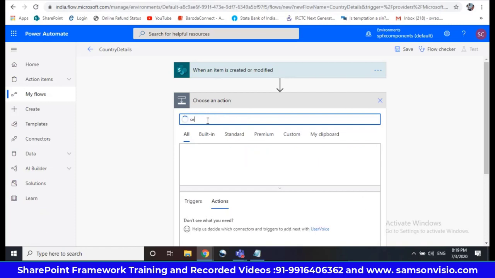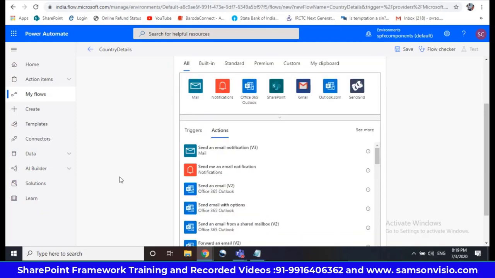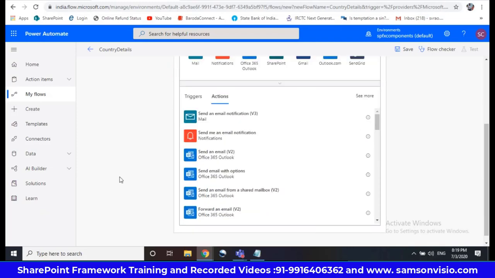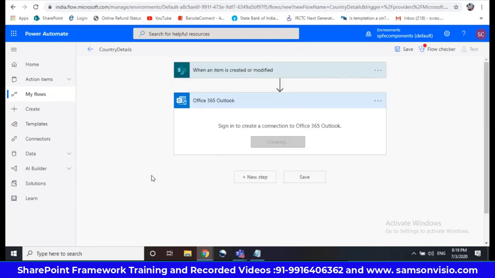For our understanding, initially I will take send an email. So we have Outlook, send an email, send an email with options. Many are there. So maybe I'll take with options, or initially for understanding, send an email V2, version 2 option I'm taking.